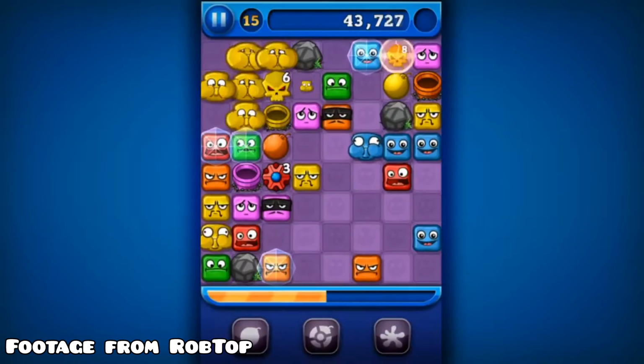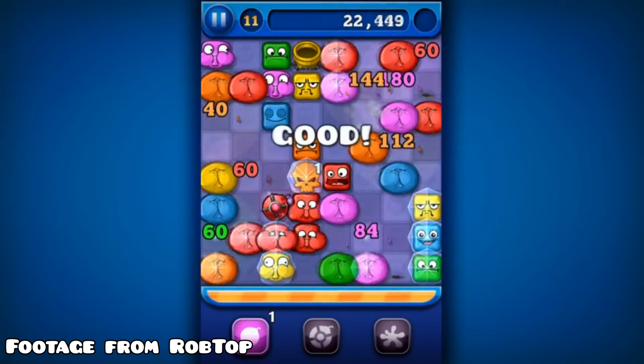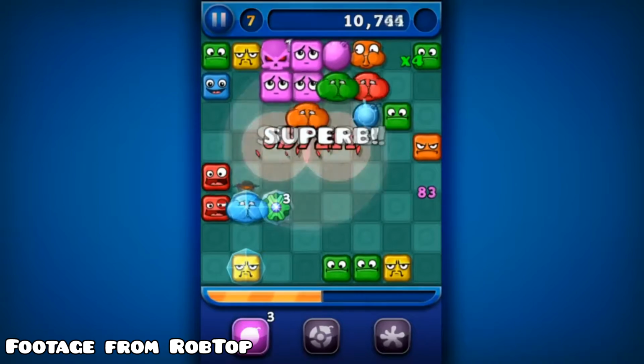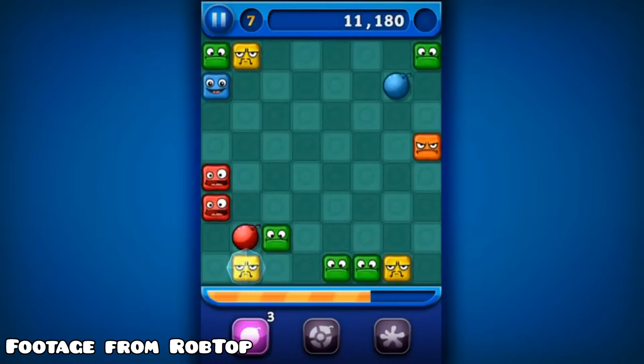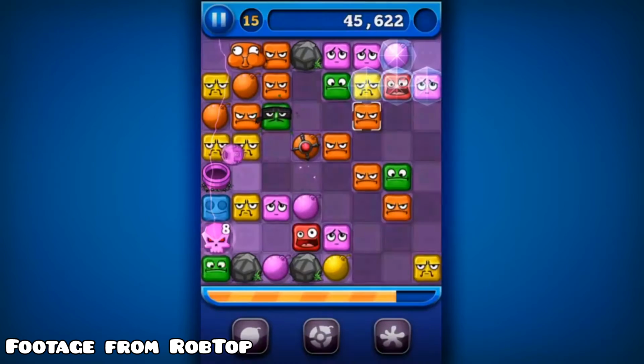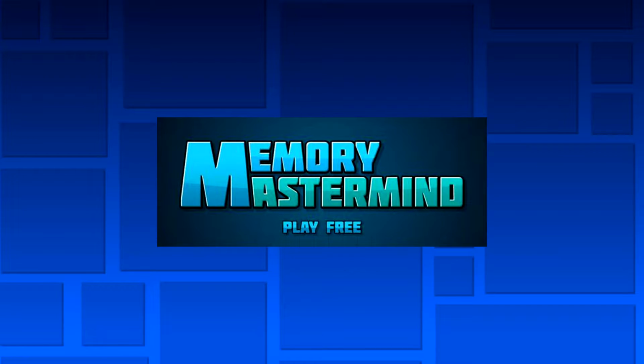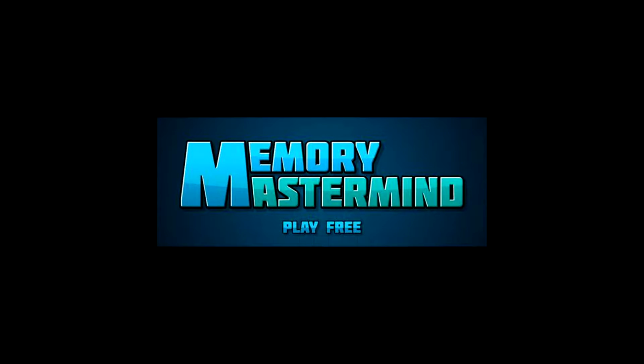This is the first time that Rob Top is trying to understand difficulty curves and how to make a game that gets progressively more complicated over time. And this game was also Rob Top's big step into making actually decent graphics. Then he decided to make Memory Mastermind. There really isn't much to say about Memory Mastermind. Then he